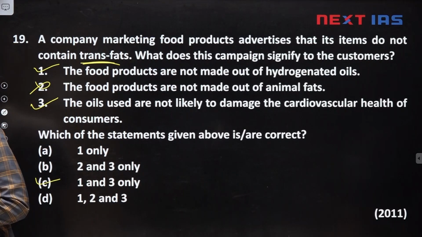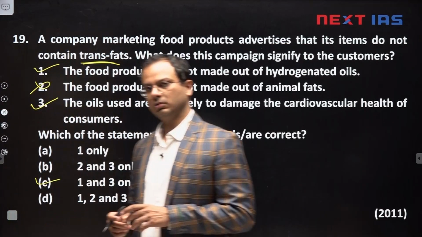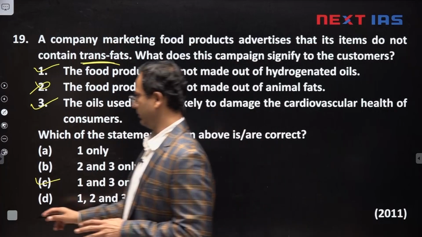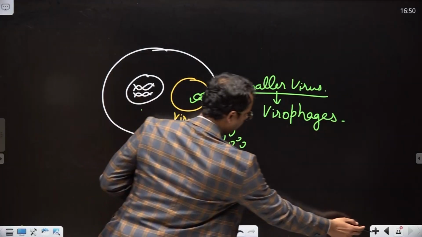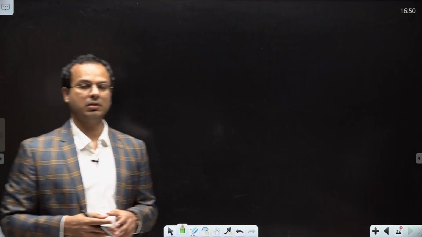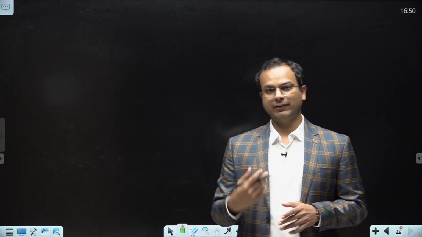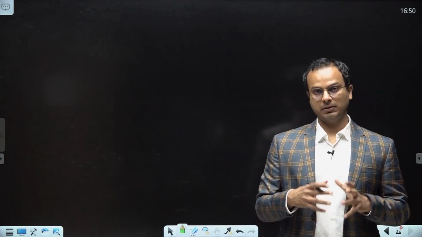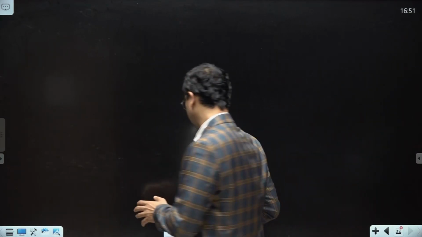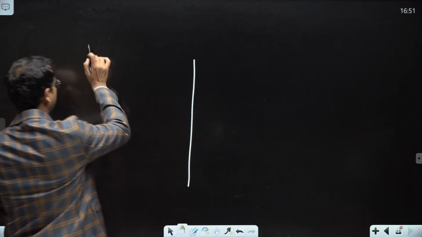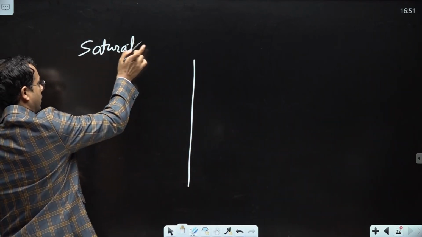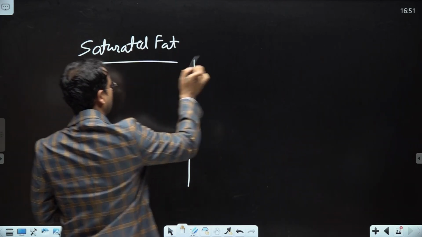Now let us discuss the concept. It is a very interesting concept. So let's learn the concept of trans fat. Whenever we say fat, basically we mean a long carbon chain which has some particular groups attached to it. There are two types of fat in the world: one is called saturated fat and one is called unsaturated fat.